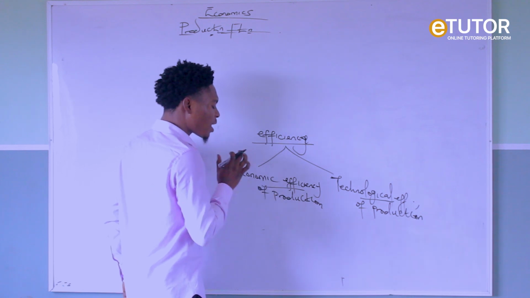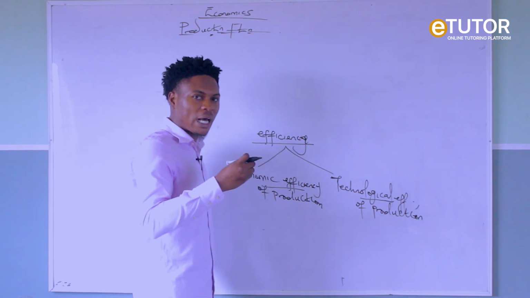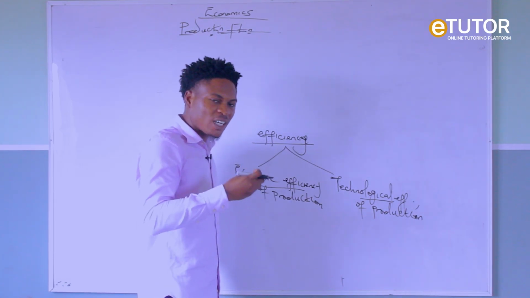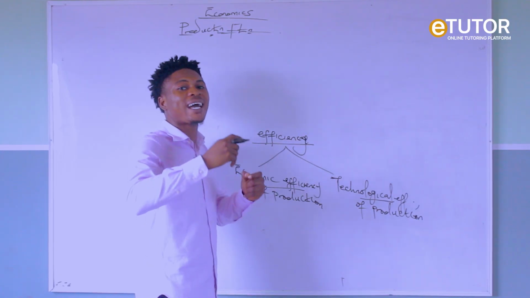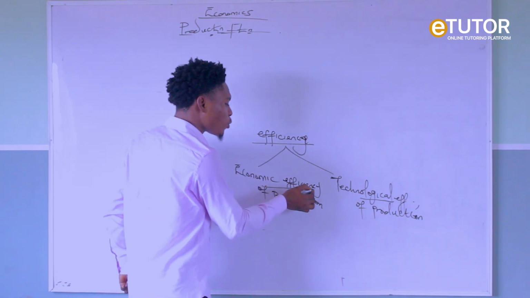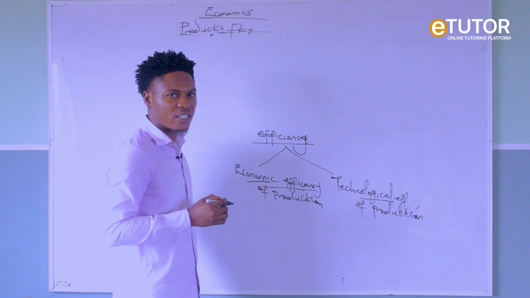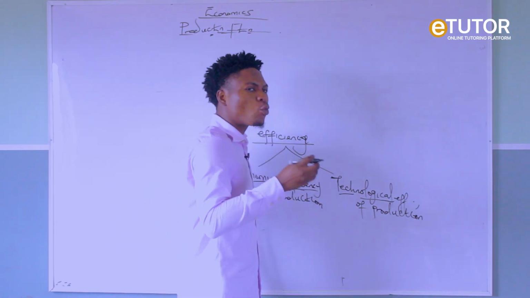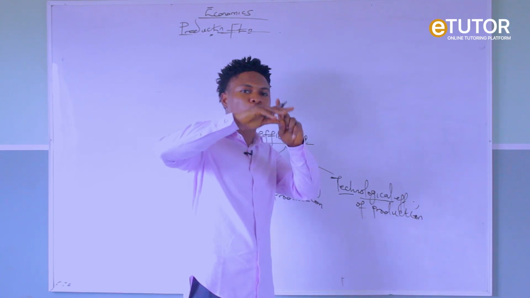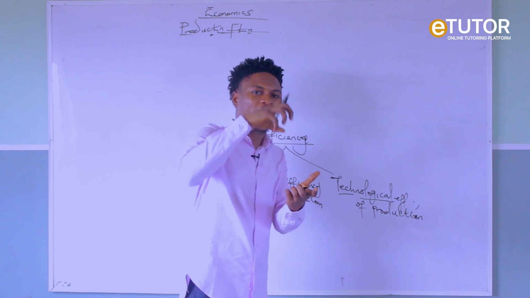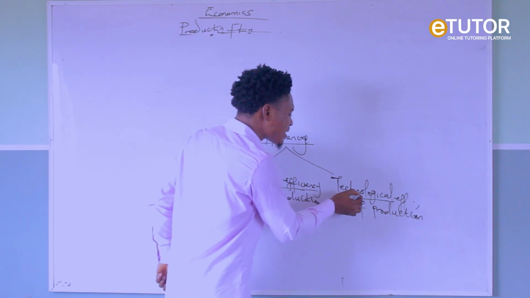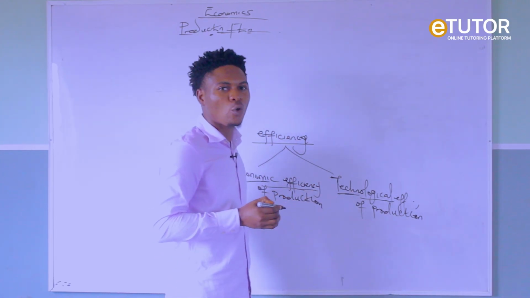For economic efficiency, it simply means when a producer maximizes the highest profits and minimizes cost. It simply means when a producer is able to make the highest possible profit at the lowest possible cost. We call such production efficiency economic efficiency. But technological efficiency simply means when a producer is able to achieve the highest production or output of goods and services with the limited available resources. That's the technical know-how of production.